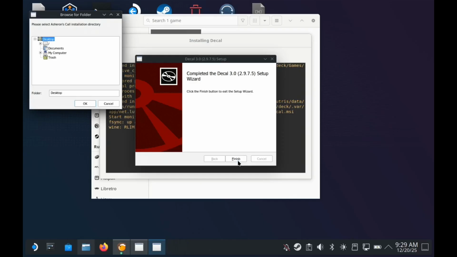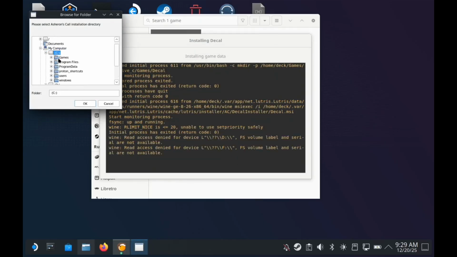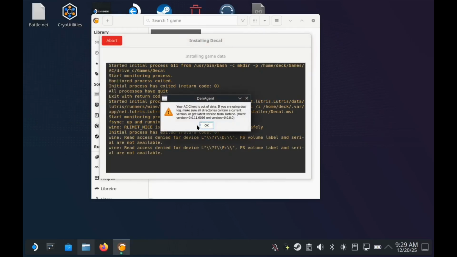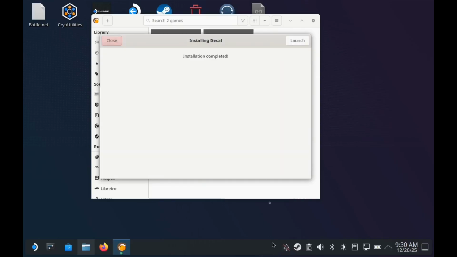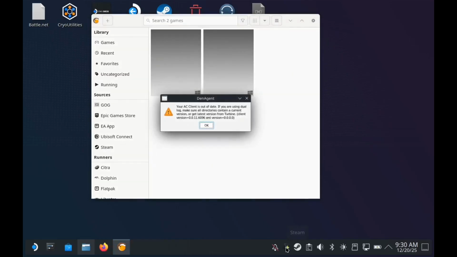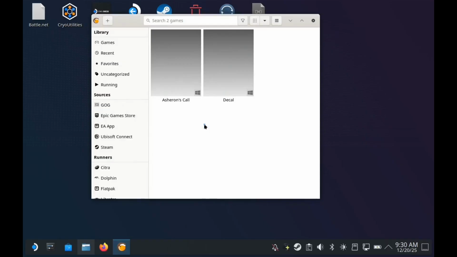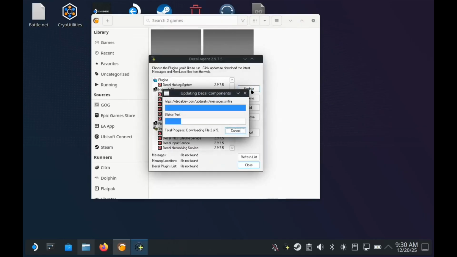It is very important that you click Finish on the wizard's window before navigating to the AC installation location. Click OK on the pop-up error, then exit Decal, allowing the Lutris installation process to finish. Once the process finishes, you can immediately click Launch so that you can update the Decal plugins. If everything has worked okay to this point, you should see black check marks next to all the plugins with the exception of version 1 plugin circuit.